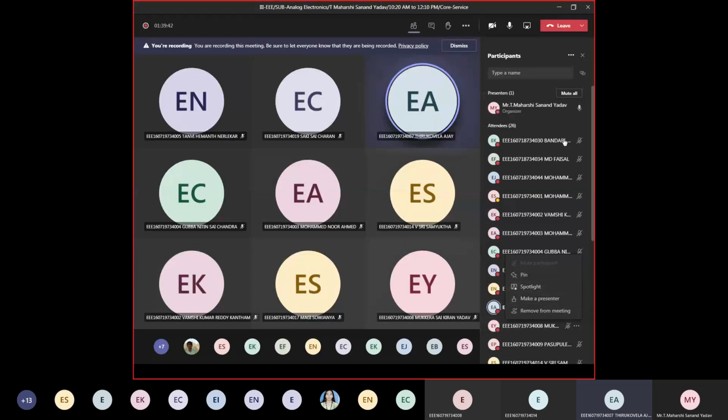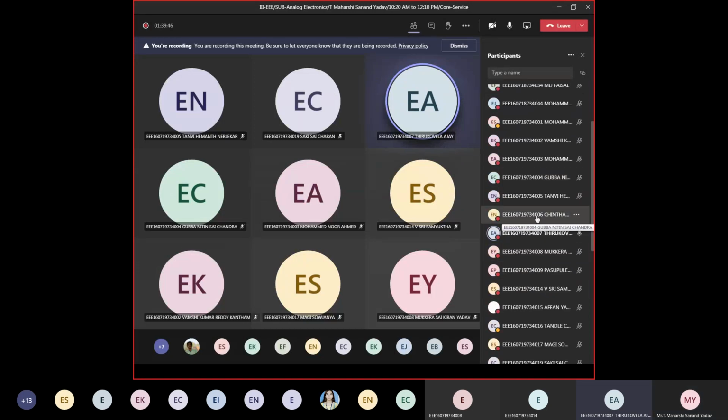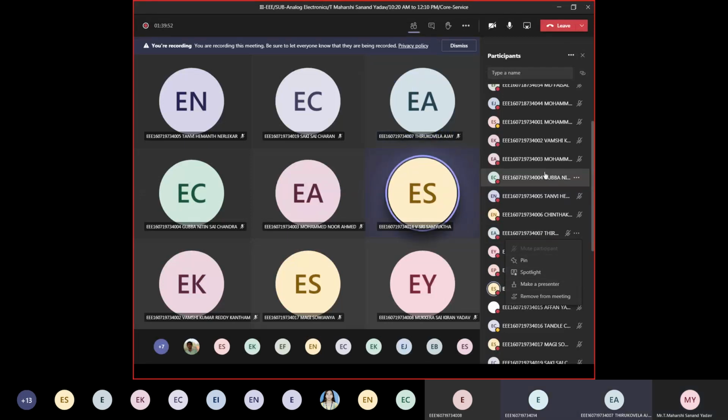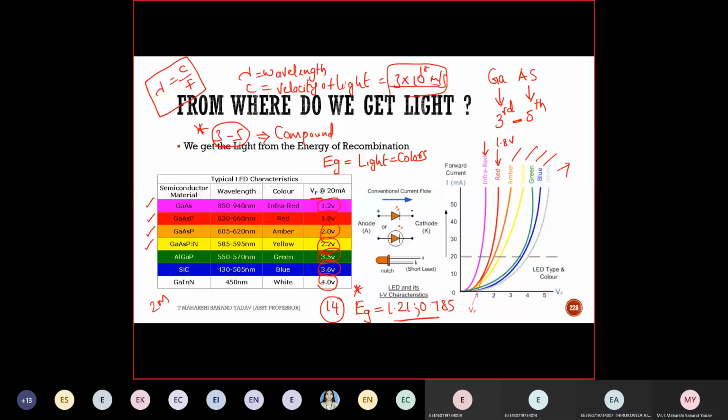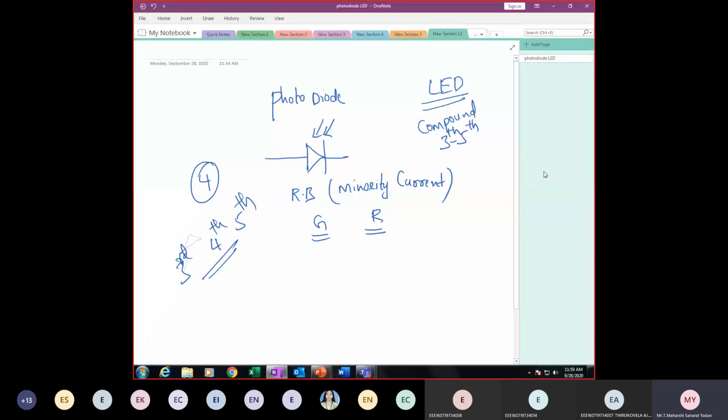Any other student who has done any mapping circuit, please share them. I will be waiting. What is the formula for VB, barrier voltage? KT by Q into ln of Na Nb by Ni square.